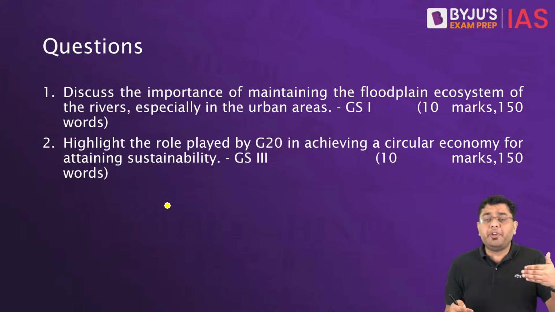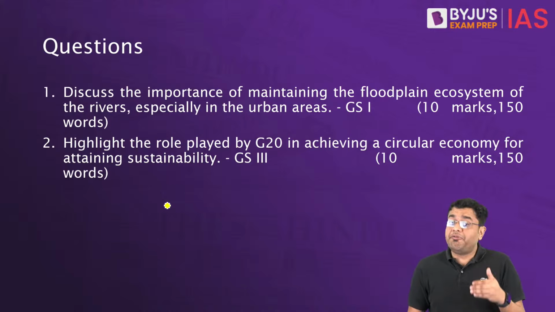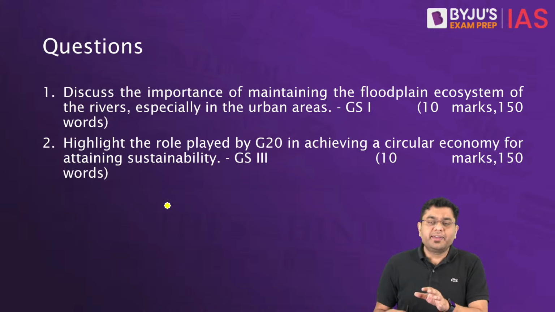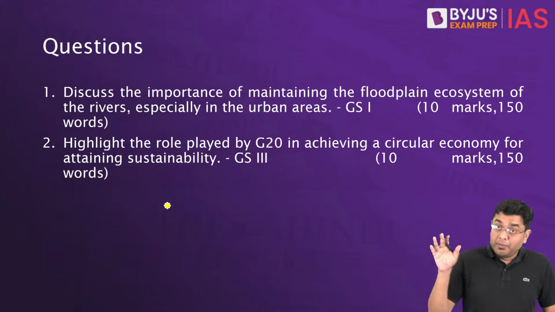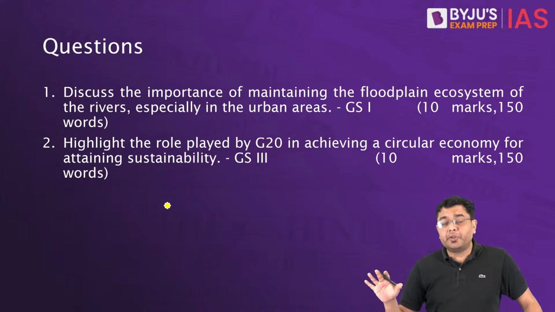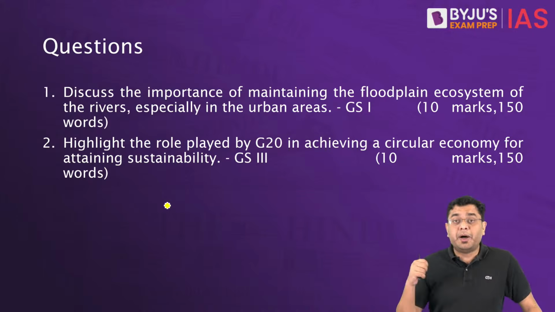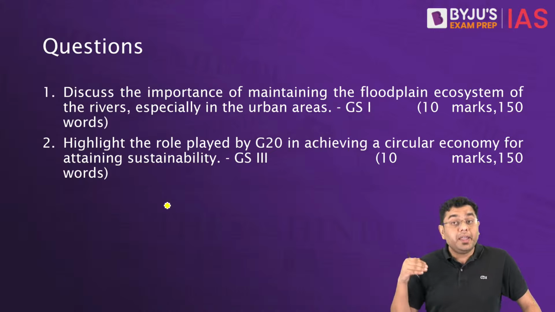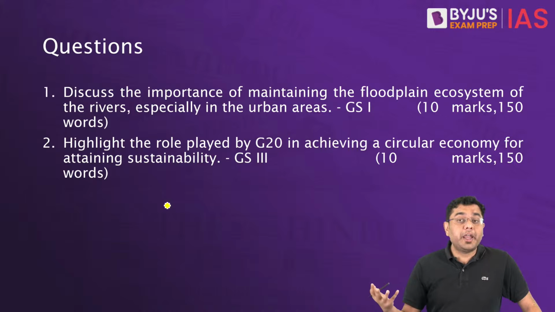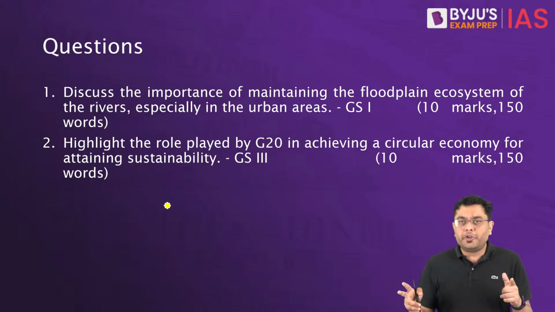One is a way where you define what do we understand by floodplain. The second way is where you talk about that majority of the urban areas of the world are experiencing increased amount of disasters, particularly initiated or led by the river floodplains getting encroached and destruction of the river floodplains. So in any of the ways you can introduce.